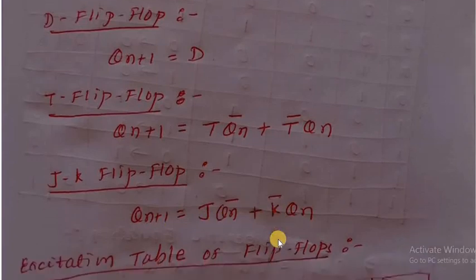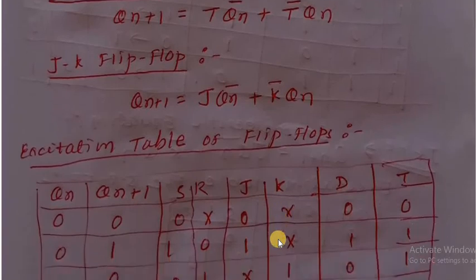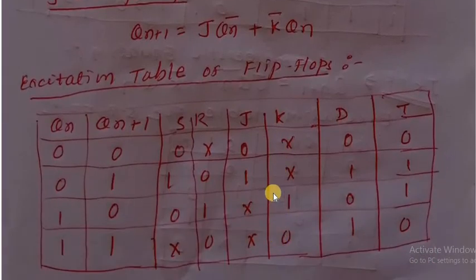After that, what is meant by the excitation table? This is also a very important part. Whenever we design any type of counter, synchronous counter or any type of conversion, this excitation table is very important. Qn is the present state, Qn plus 1 is the next state. See here, 0 1 0 1 0 0 1 1. If present state is 0 and next state is 0, then what are the inputs of SR? What are the inputs of JK? What is the input of D? What is the input of T?